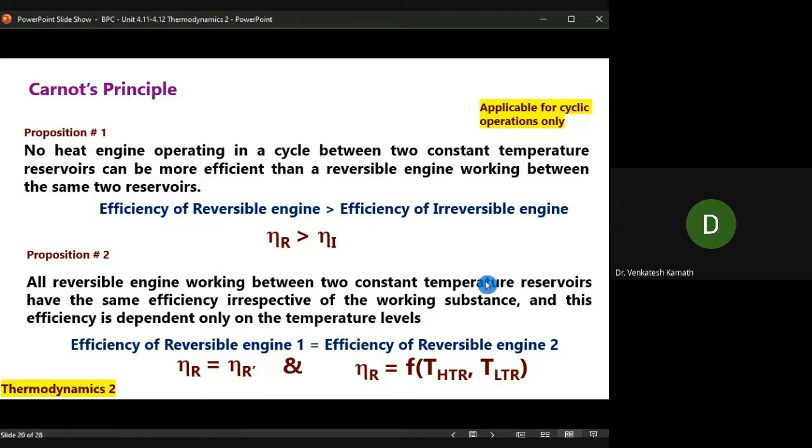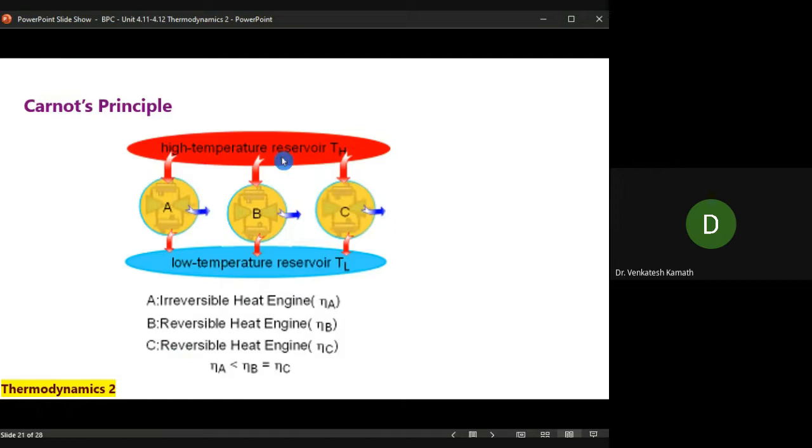If you take two reversible engines, R and R dash, working between the same HTR and LTR, the efficiencies eta R and eta R dash are the same. And this efficiency is a function of temperature only, of the two reservoirs. In detail, we'll see this now.